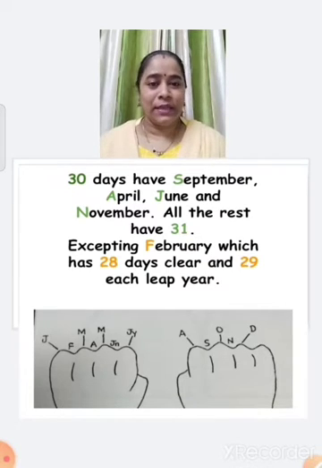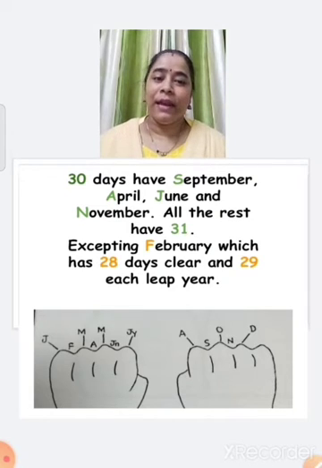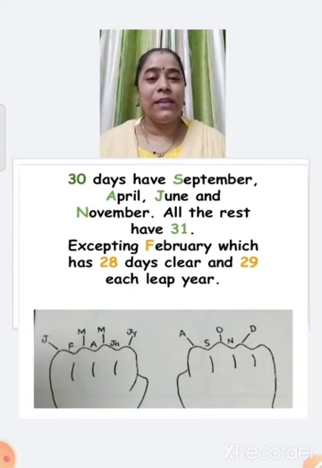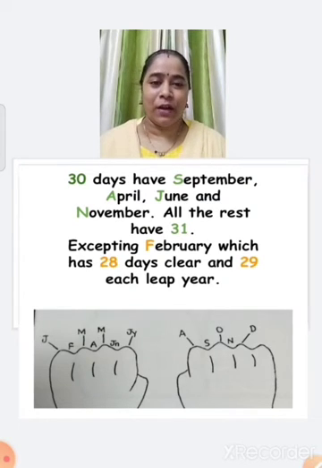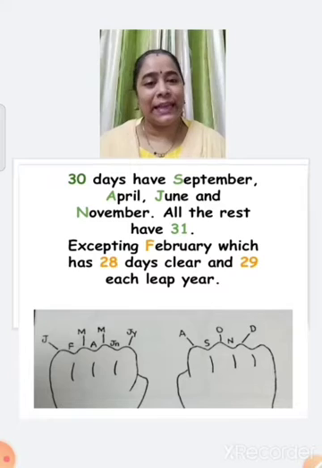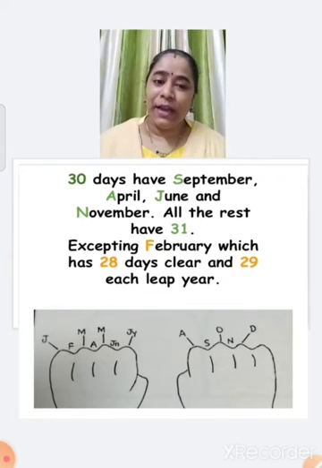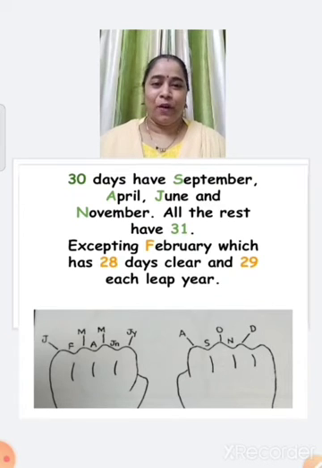Once again, now all of you repeat after me. 30 days have September, April, June and November. All the rest have 31, excepting February, which has 28 days clear and 29 each leap year. Okay, all of you understood, children?